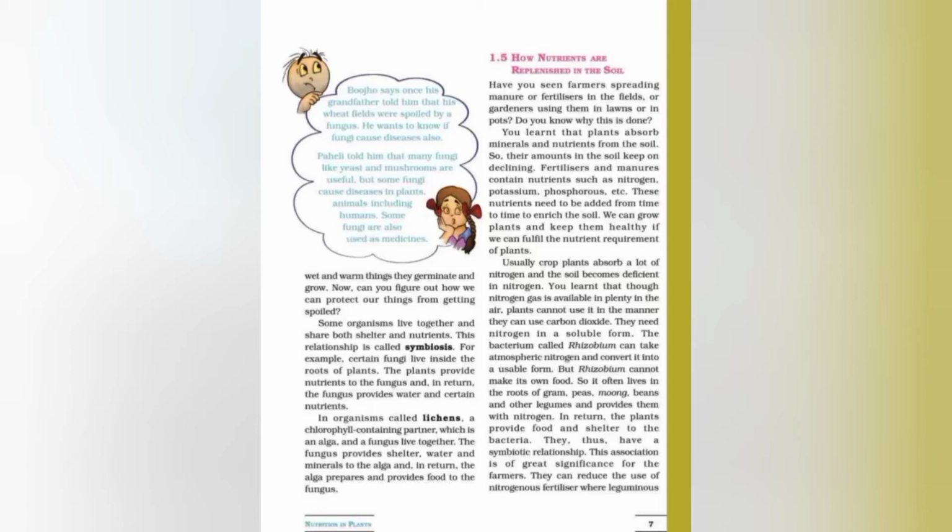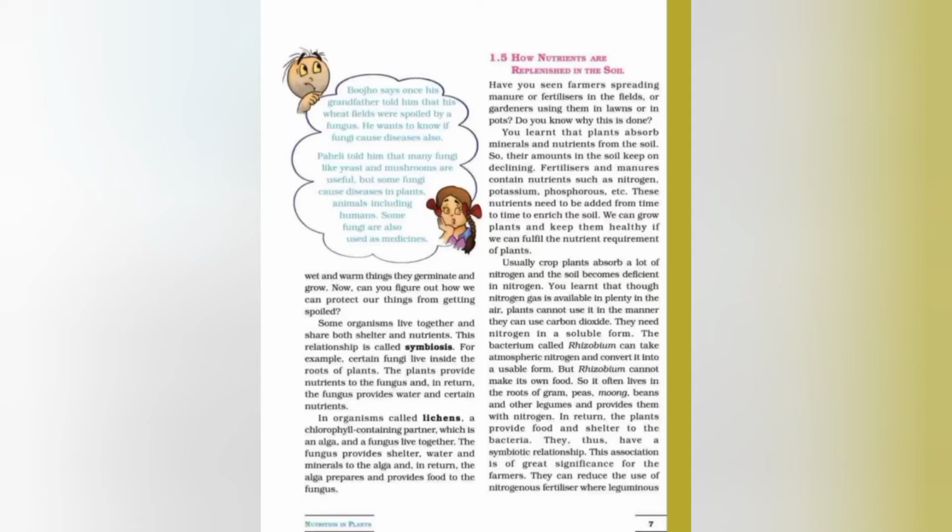And usually crop plants absorb a lot of nitrogen and the soil becomes deficient in nitrogen. You learned that though nitrogen gas is available in plenty in the air, plants cannot use it in the manner they can use carbon dioxide. They need nitrogen in a soluble form. So the bacterium called rhizobium can take atmospheric nitrogen and convert it into usable form.